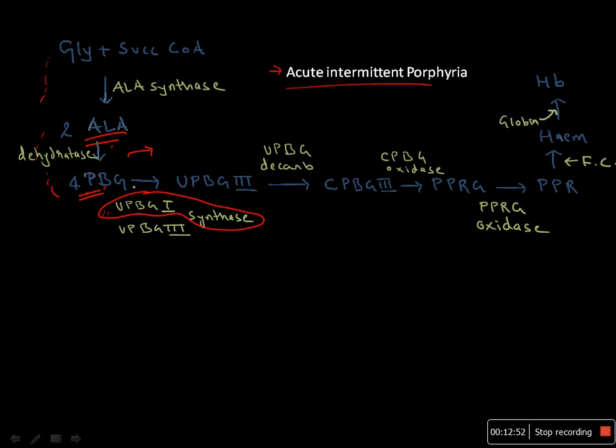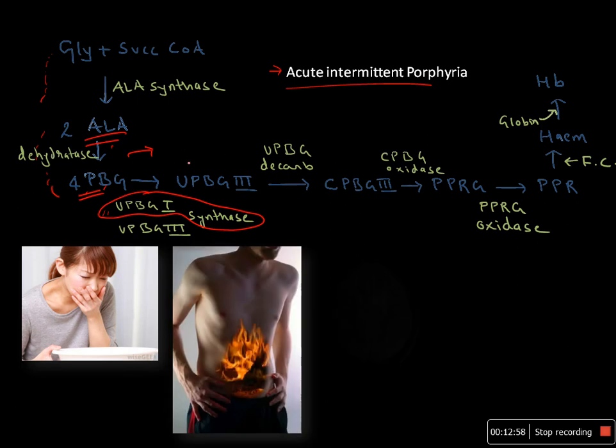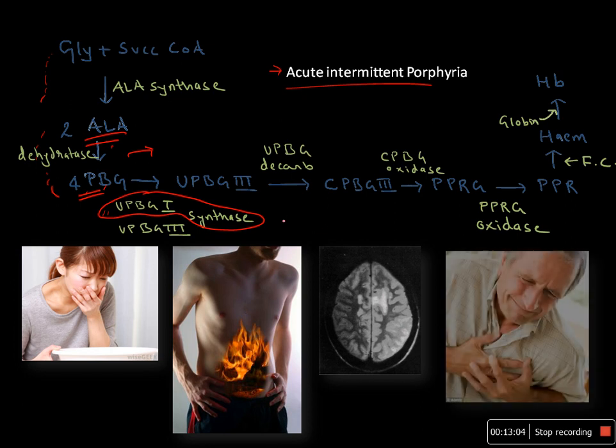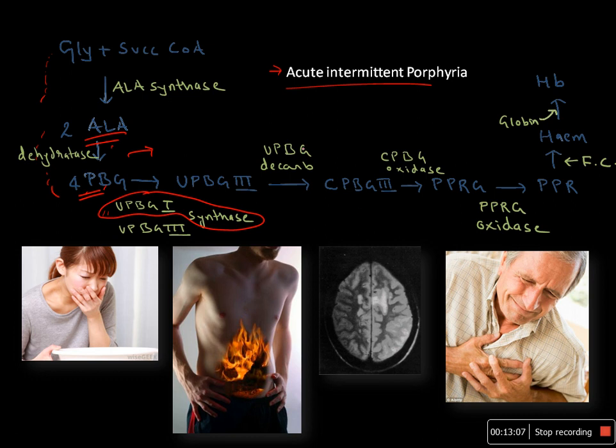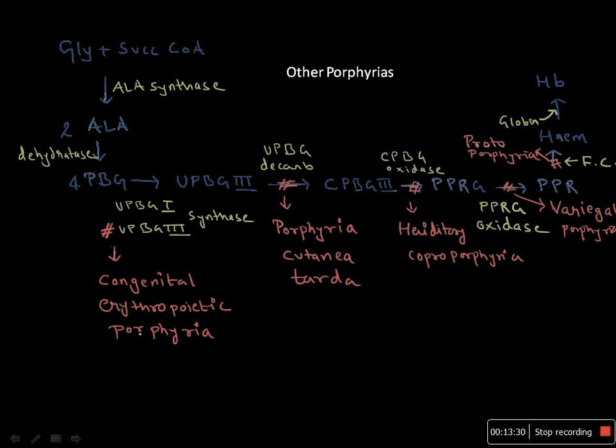These products are harmful to the body as well, because they can produce vomiting, abdominal pain, they can also precipitate neuropsychiatric conditions, and they can also produce cardiovascular anomalies. So these are very dangerous products, and to treat this, it is necessary to block the first enzyme, so that further reaction does not take place. So these patients are given hematin that blocks the ALA synthase, so there will be blockage of the entire cycle. There are several other porphyrias such as congenital erythropoietic porphyria or porphyria cutanea tarda.